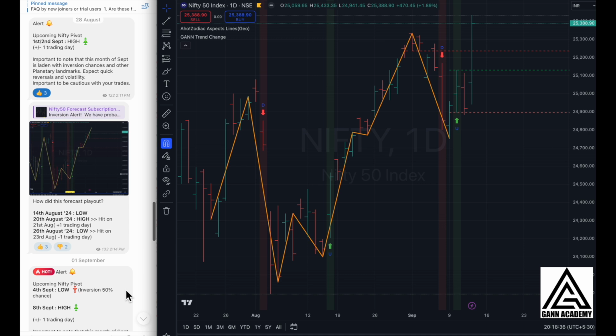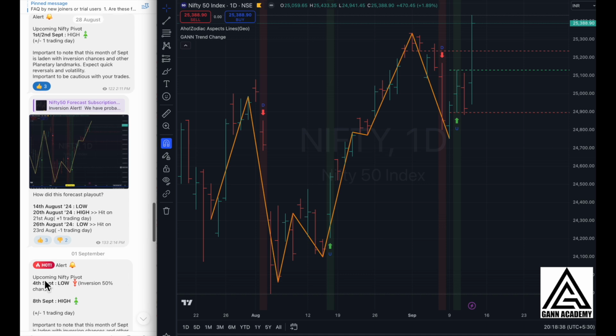And then after that, on the 1st of September, we had mentioned that the next pivot is going to be a 4th September pivot, and this is going to be a low pivot because it was an inversion chance, but the chance was only 50%. Could happen, could not happen. That was the kind of a thing because it was not coming on a repetition of data in the past, so it was a kind of 50% chance of having a pivot. So if this happens here, then this becomes a high. If this pivot does not take shape, then it becomes a low. So let's see what happened after that.